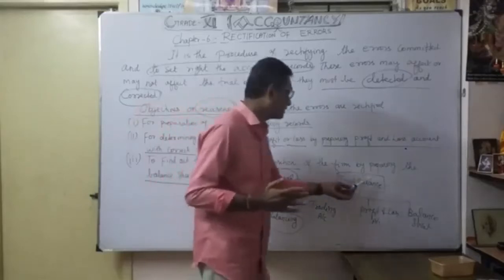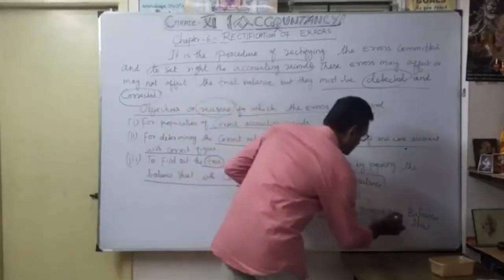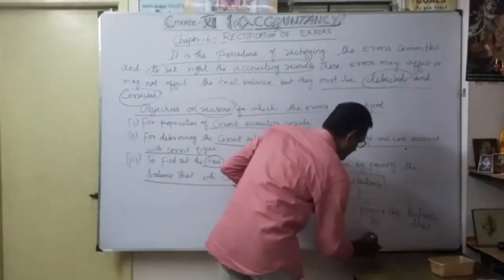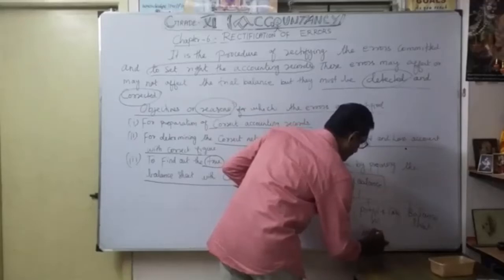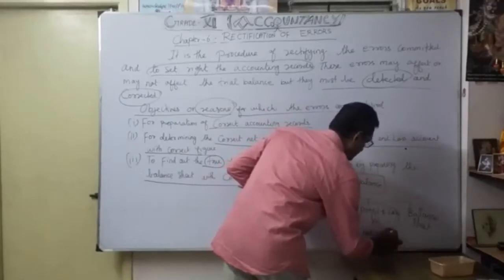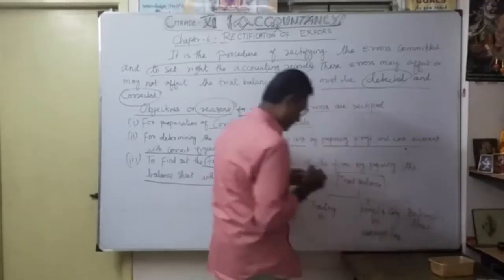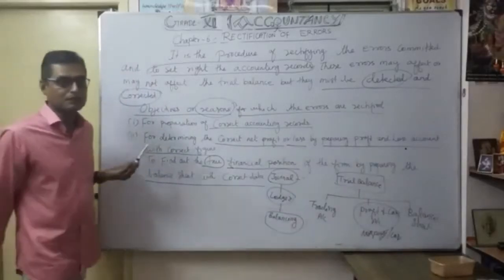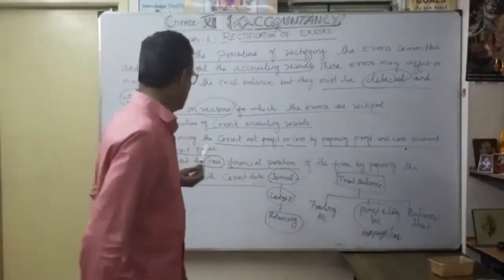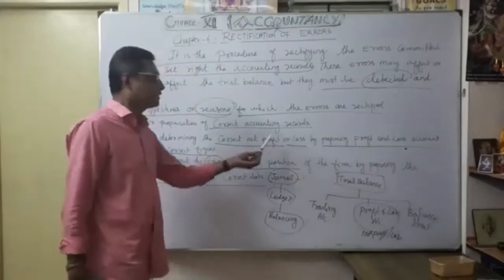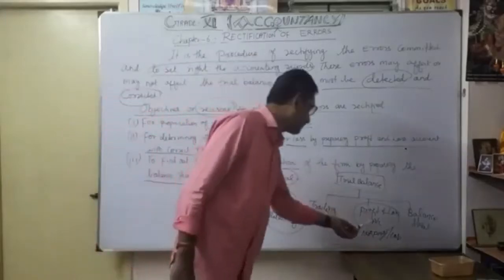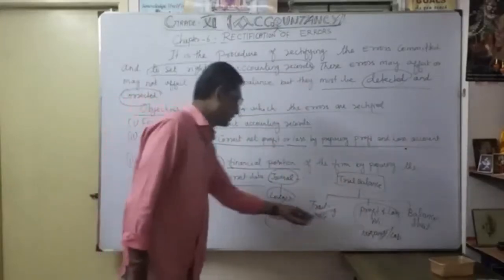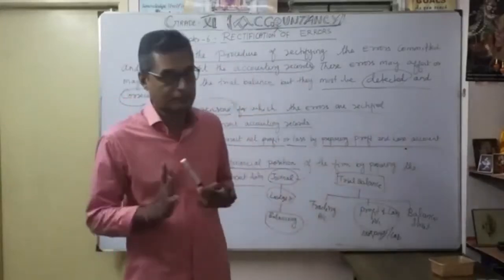Once the trial balance is ready, the profit and loss account is prepared to know our net profit or loss. That is very important for getting the correct figure. That's what they are trying to say. The second important objective is detecting errors. The reason is determining the correct net profit by preparing the profit and loss account, for what? For the correct figure, to know our net profit or loss. That is very, very important.